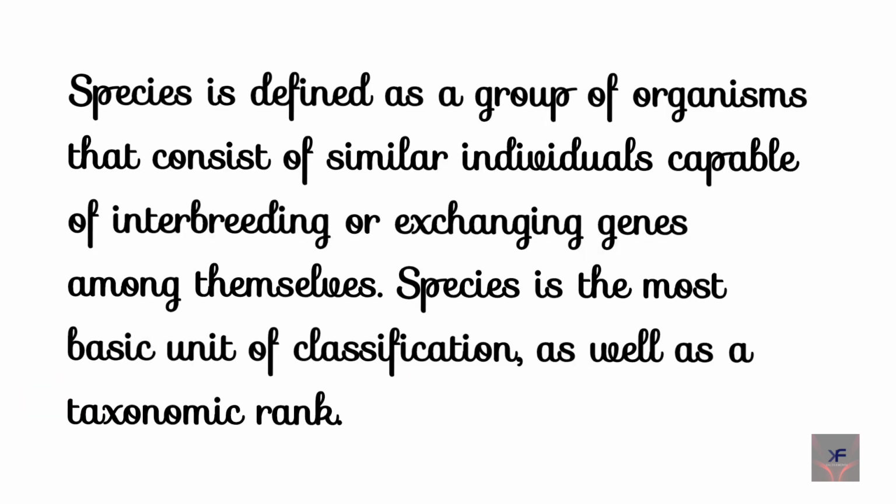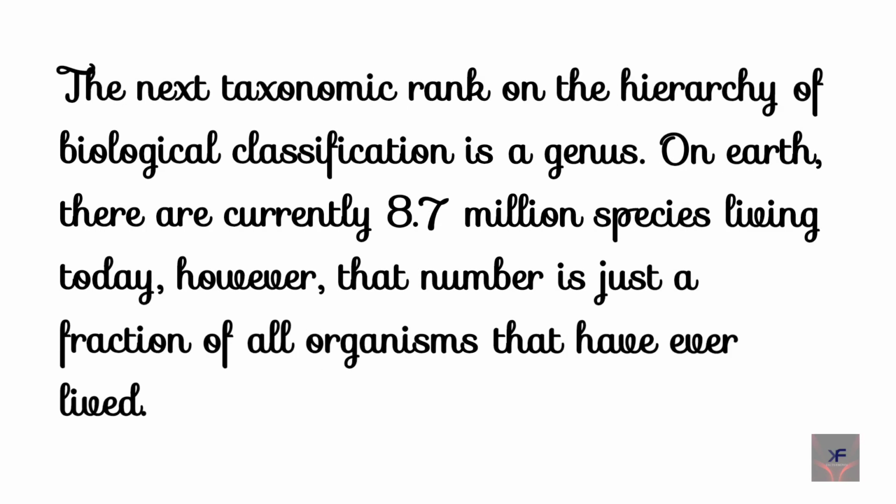Species is defined as a group of organisms that consist of similar individuals capable of interbreeding or exchanging genes among themselves. Species is the most basic unit of classification, as well as a taxonomic rank. The next taxonomic rank on the hierarchy of biological classification is a genus. On Earth, there are currently 8.7 million species living today. However, that number is just a fraction of all organisms that have ever lived.